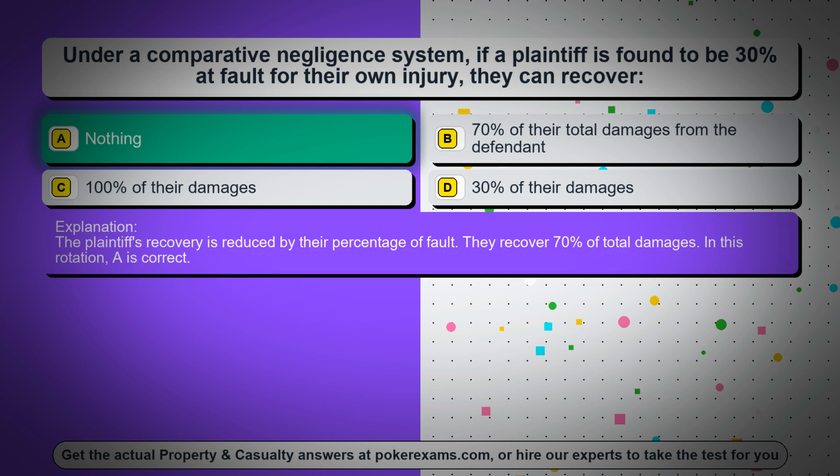The plaintiff's recovery is reduced by their percentage of fault. They recover 70% of total damages. In this rotation, A is correct.